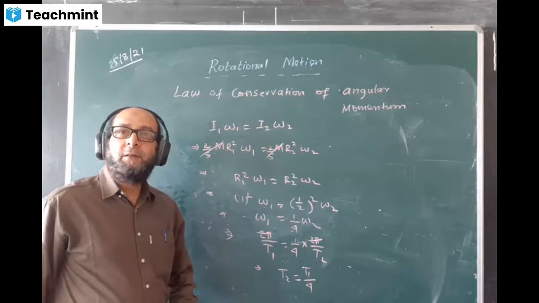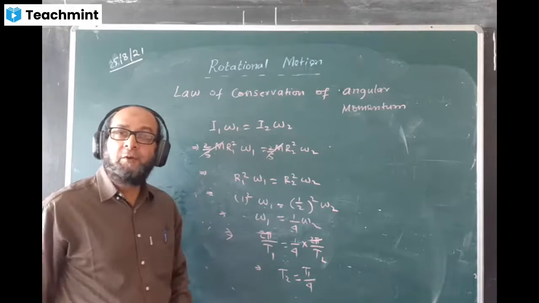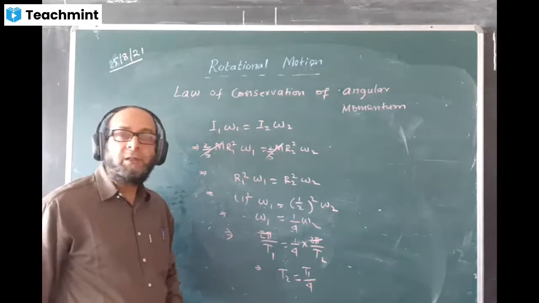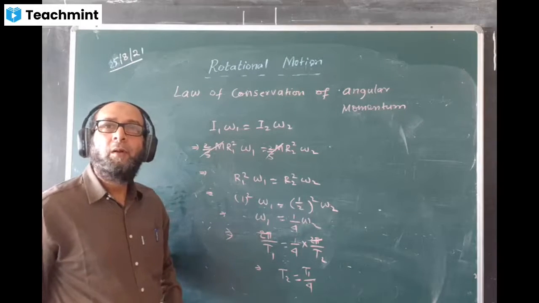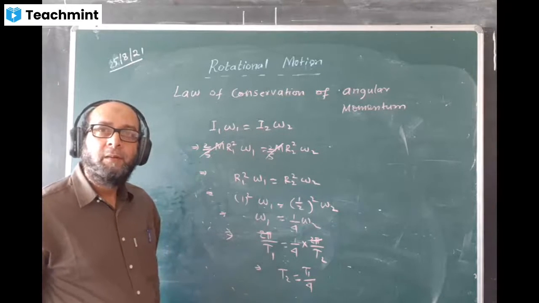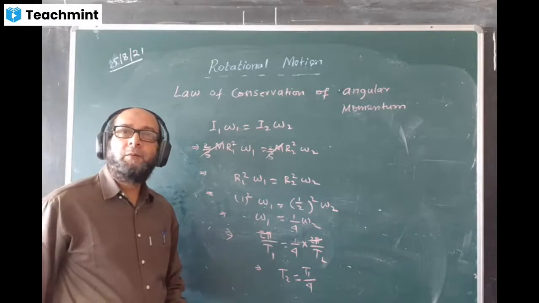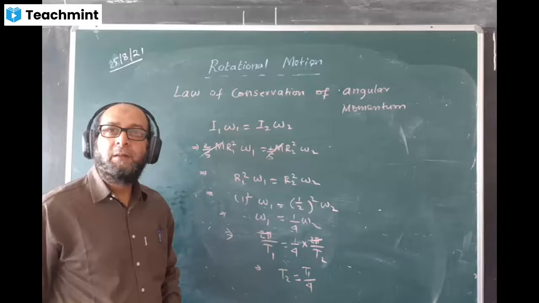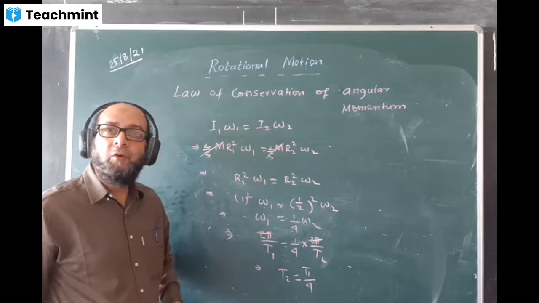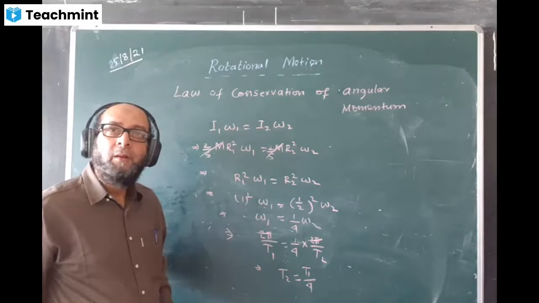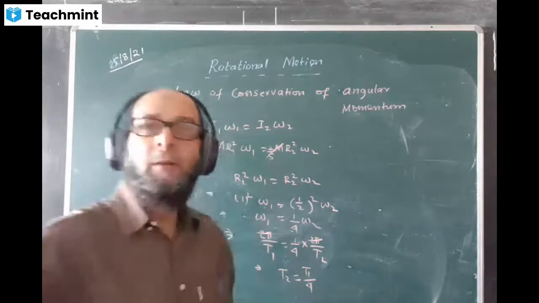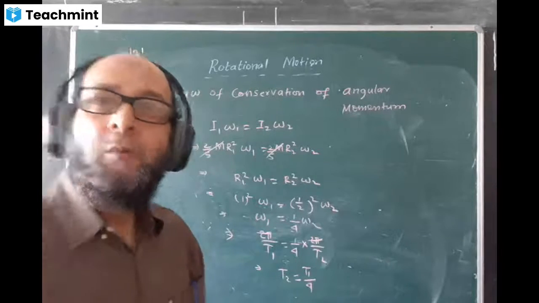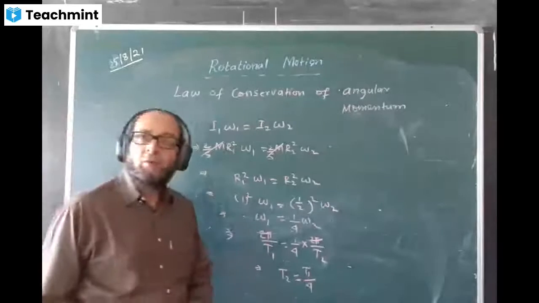Do you know what is the period of rotation of the Earth about its own axis? What is the value? 24 hours. More exactly, 23 hours 56 minutes is the time taken for the Earth to complete one rotation about its own axis. You don't know? 23 hours 56 minutes. Approximately 24 hours.